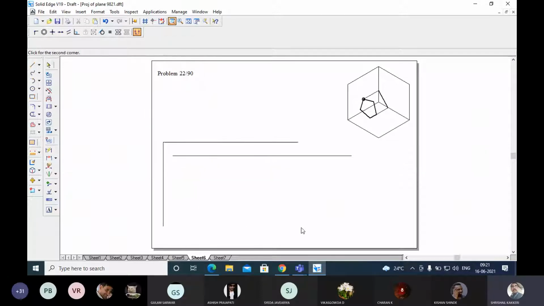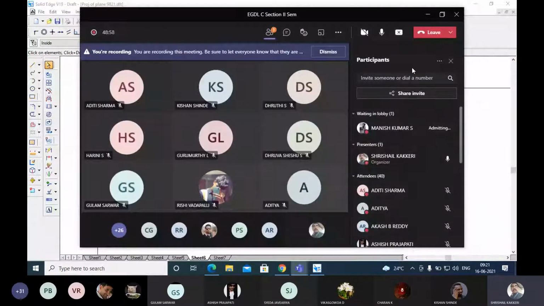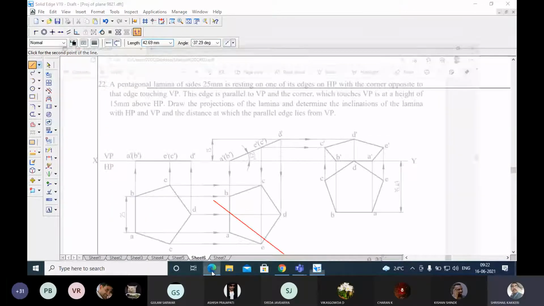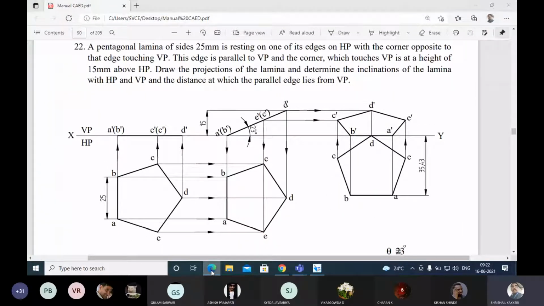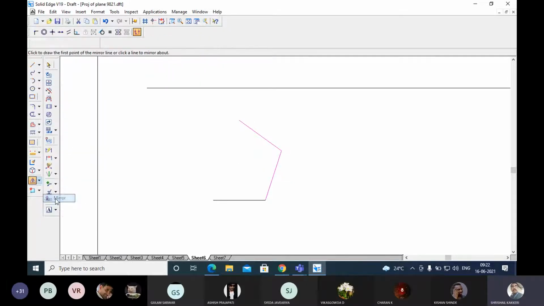Pentagon construction, already I told you how to do the construction of the pentagon. Line, it is 25 mm sides. 25 tab 0 degree, and 25 tab 72 degrees, and 25 tab 144 degree. And leave it and hold control and go to mirror, and in the mirror you take this end point, take the midpoint, you complete this.